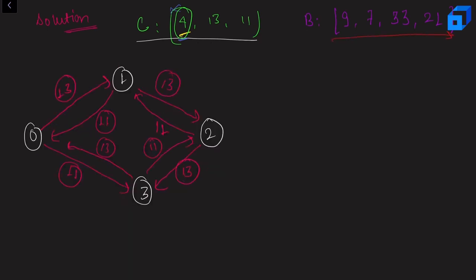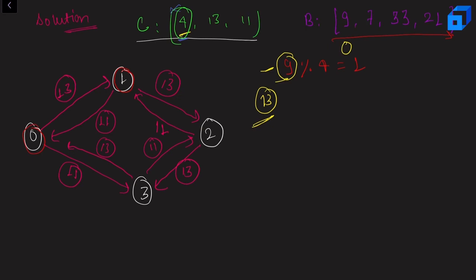Now for this array B, let's try to calculate the answer. So we have 9 here. 9 modulo 4 gives us 1. So we need to see what is the distance of 1 from 0. If I run Dijkstra here, the minimum distance that I'll get from 0 to 1 is 13. So I need a minimum of 13 coins to reach there, right? But here we have 9. And since 9 is smaller than 13, that tells us that we cannot reach 9 using these values. Okay, so that's why the answer for 9 will be 0.